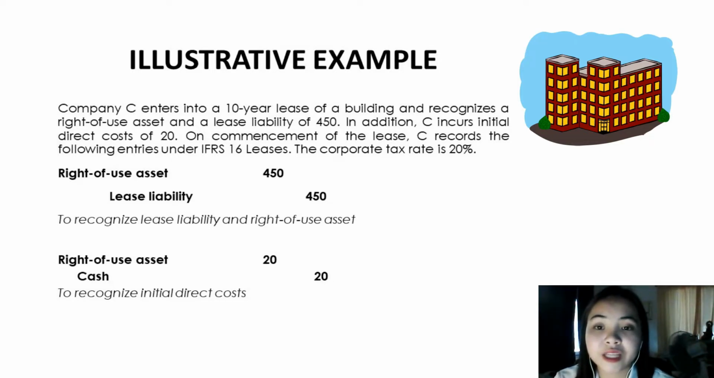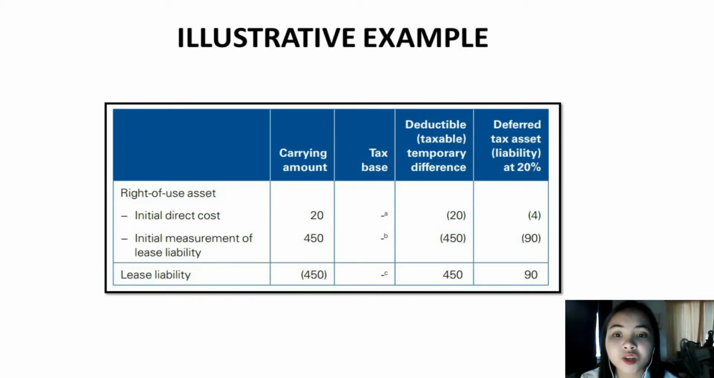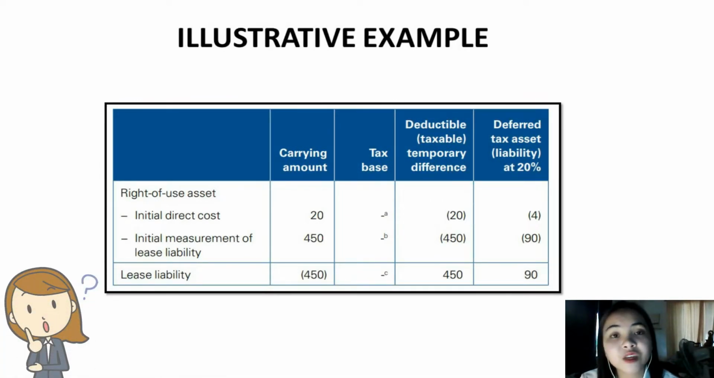Also, we will record a debit of right of use asset 20 and credit cash 20 to recognize the initial direct cost. So the local tax legislation allows tax deduction for lease payments and initial direct costs when they are paid. Economic benefits that will flow to C when it recovers the carrying amount of the right of use asset will be taxable. So after considering the applicable tax legislation, C concludes that the tax deductions that it will receive for lease payments relate to the repayment of the lease liability, and the corporate tax rate is 20%.